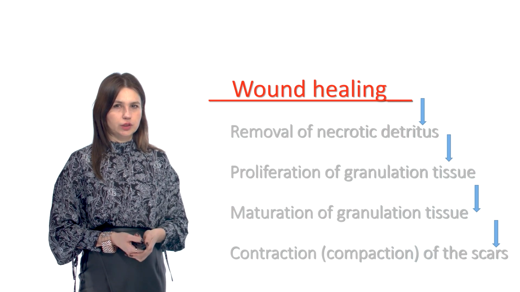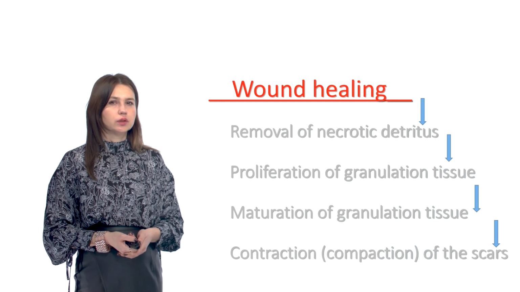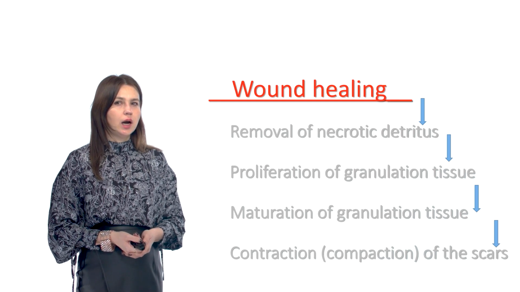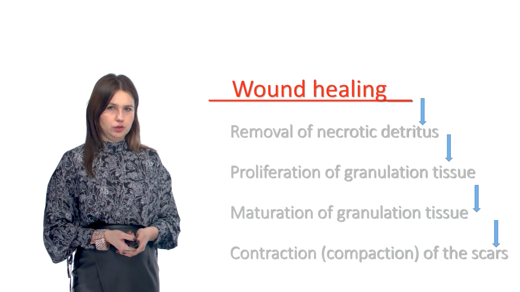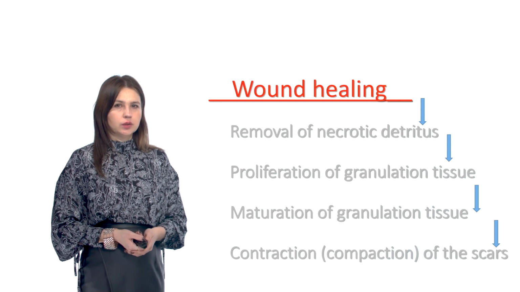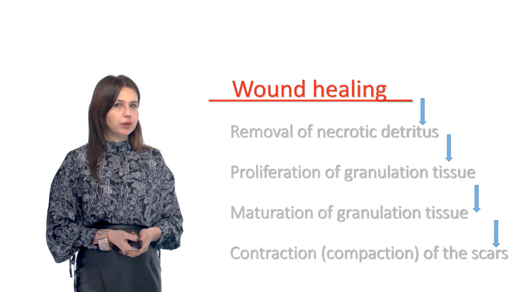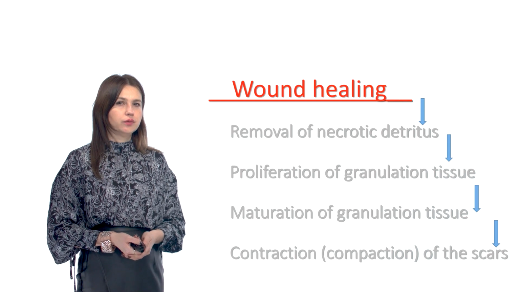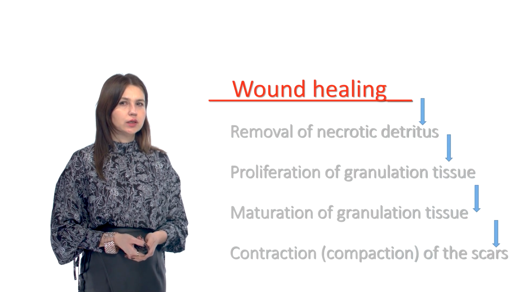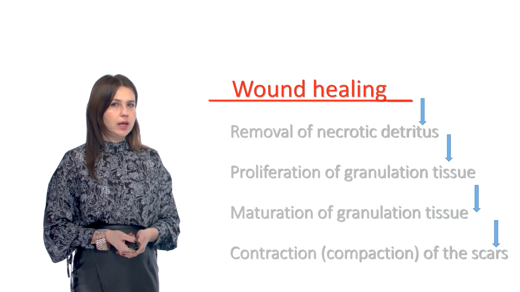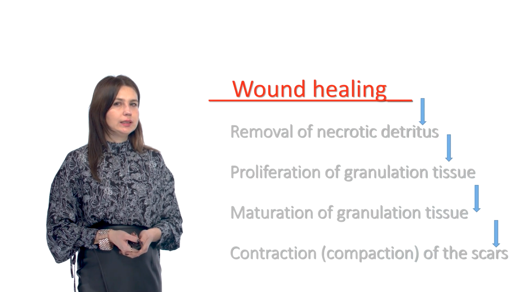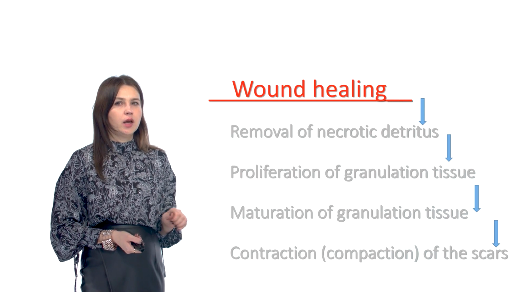Proliferation of granulation tissue. Granulation tissue is a highly vascularized connective tissue. It contains newly formed capillaries and connective tissue proliferated stem cells. With the removal of necrotic detritus, emerging granulation tissue fills the damaged area.